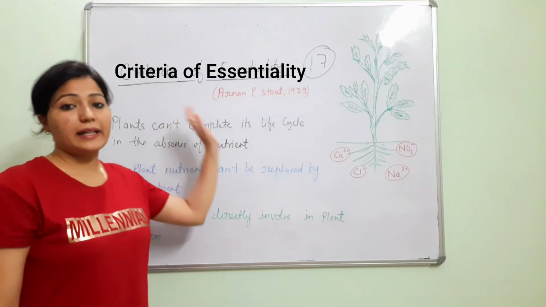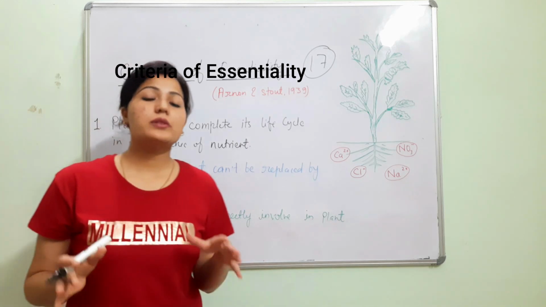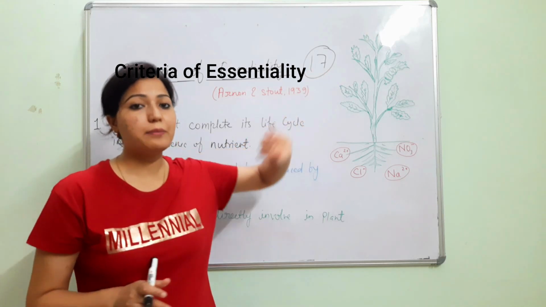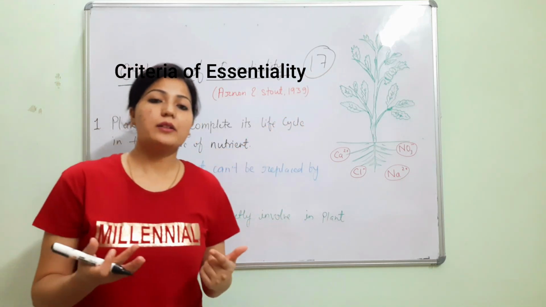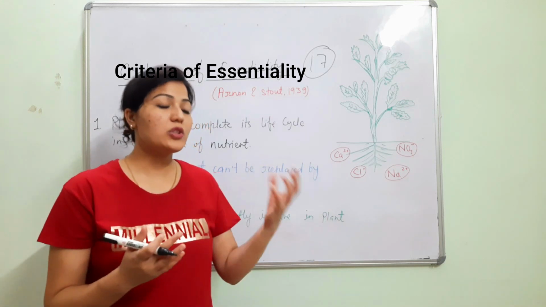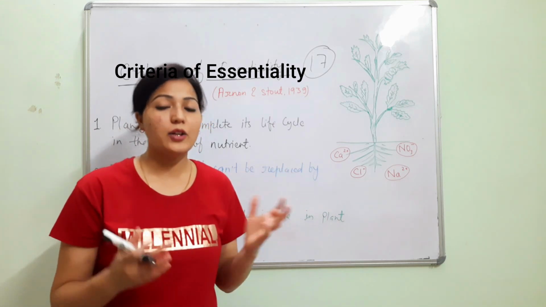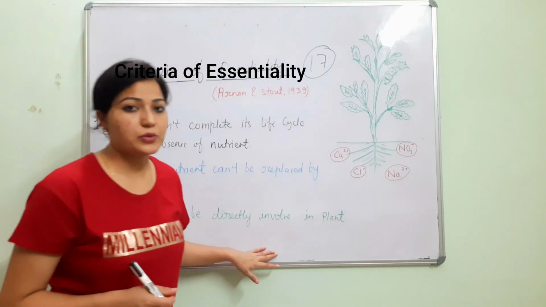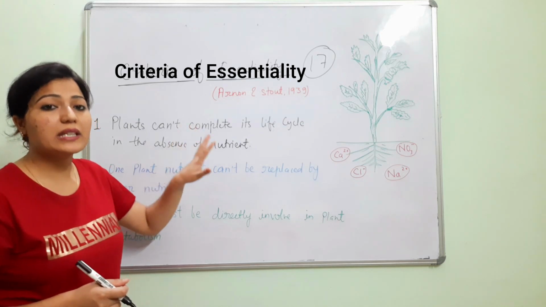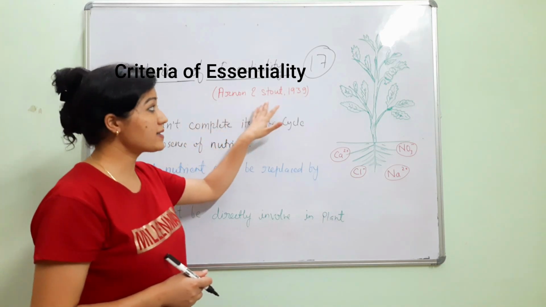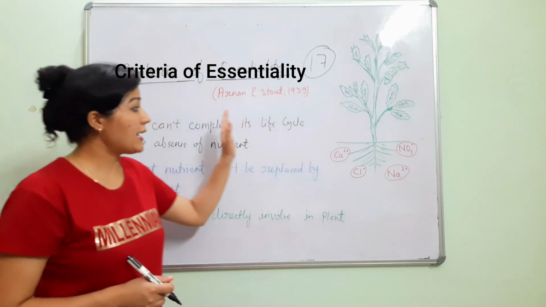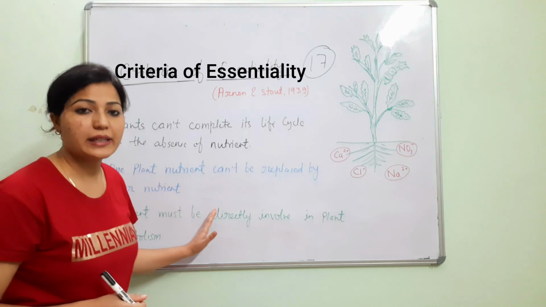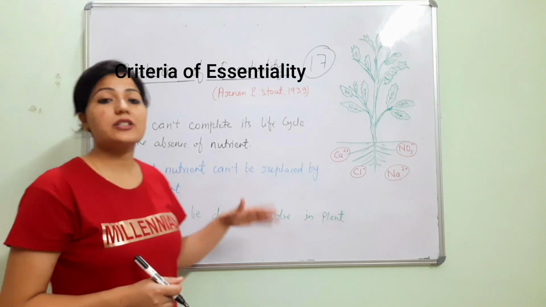After this, the criteria of essentiality. There are various nutrients present in the soil, and among them 17 nutrients are essential for the plant's growth. So how can we determine which nutrient is essential for the plant and which is not? To determine the essentiality of nutrients, there are criteria given by Arnon and Stout in 1939. Those nutrients which fulfill all three criteria of essentiality, we consider as essential nutrients.